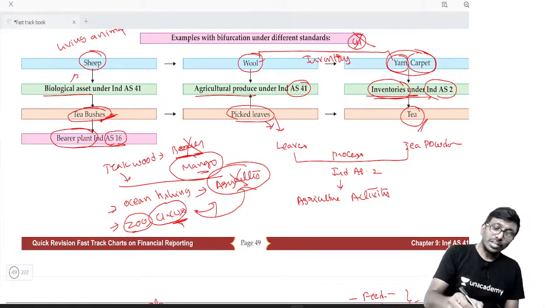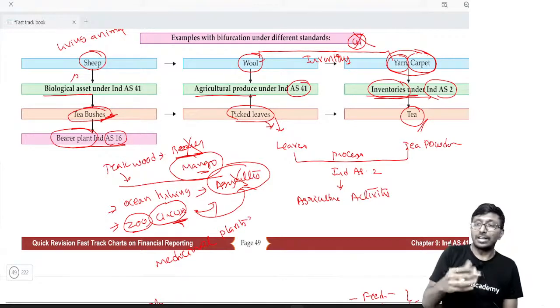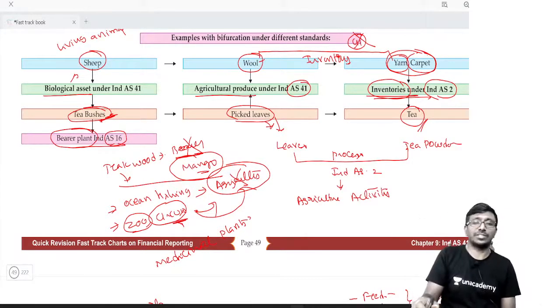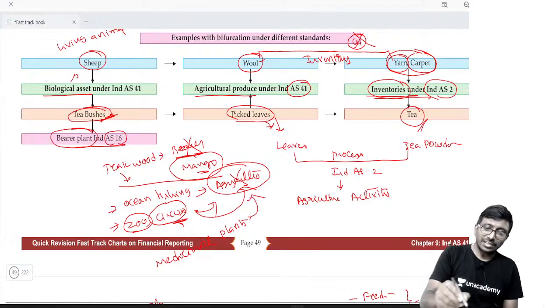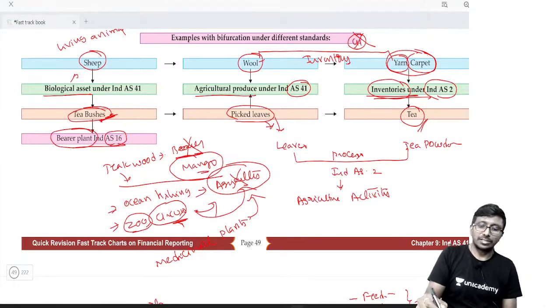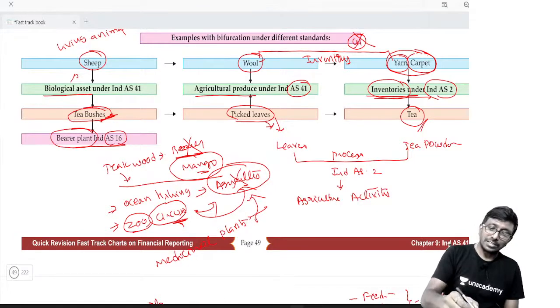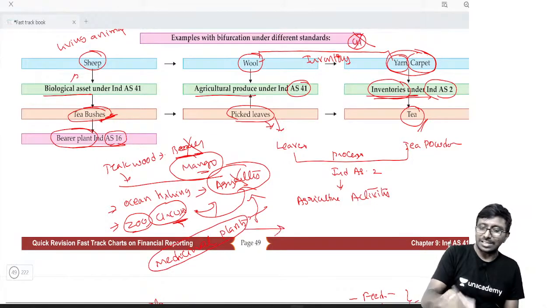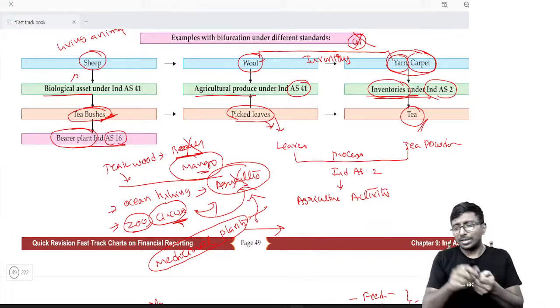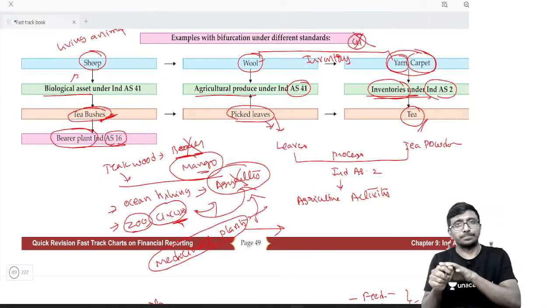Next. Sir, we have some medicinal plants, for Ayurvedic medicine. We have 50 acres of land and I am growing medicinal plants. Tell me, is this an agriculture activity? Yes, very much. But generally we will ask, what is the purpose? Sir, with the medicinal plants I'll make Ayurvedic medicine. That is my produce, and I want to sell it.